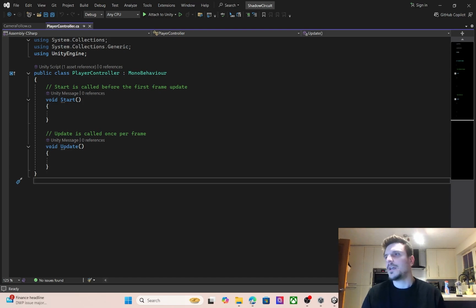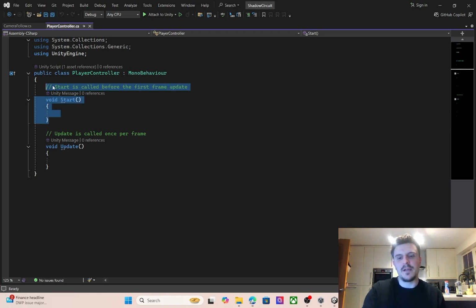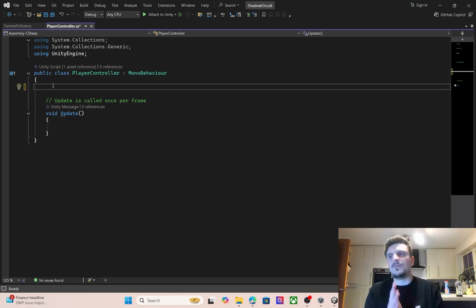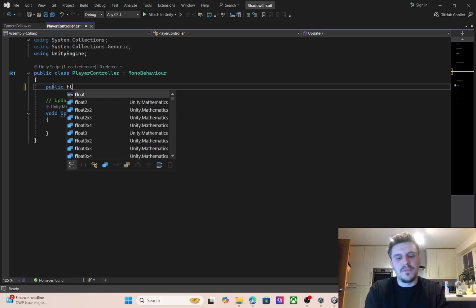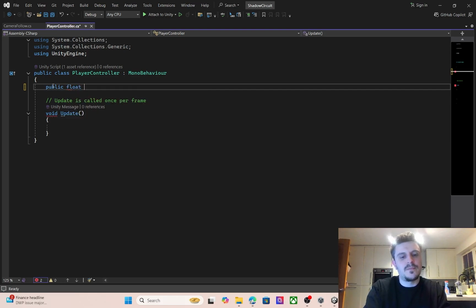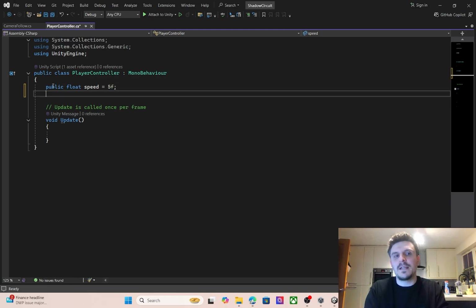Right, what can I do first to be helpful? We'll provide some basic variable stuff. So public float speed. Unity doesn't know what speed is, so we will create that.